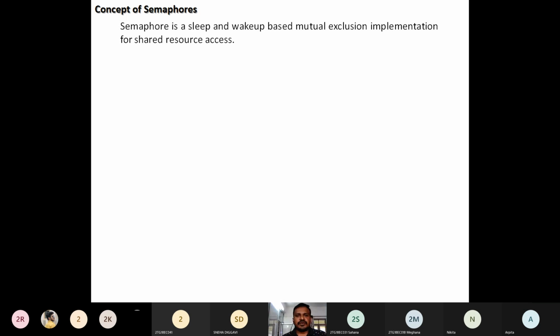Whenever a task is using any shared resource, during that time, if another task requires the same shared resource, then